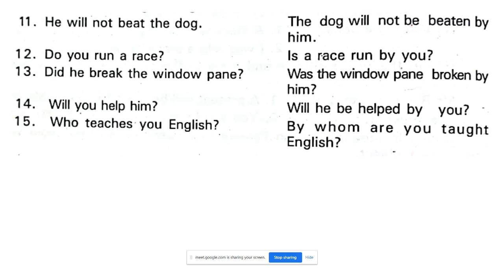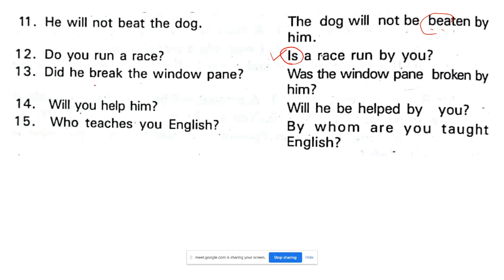Okay, will not be beaten by him. See, the word there is beaten. Don't write B-I by mistake. This is beat, B-E-A-T. Okay, girls, do you run a race? Is a race run by you? Okay, is a race run by you?